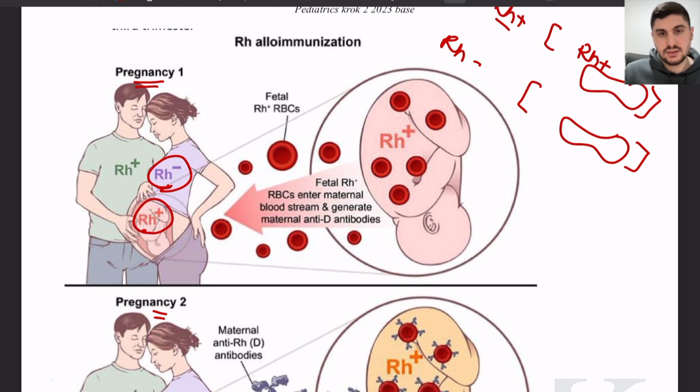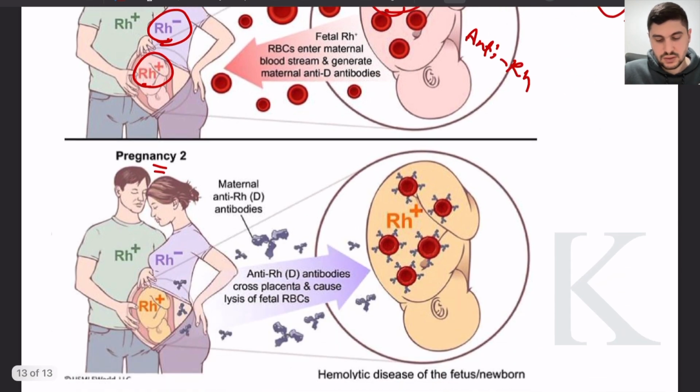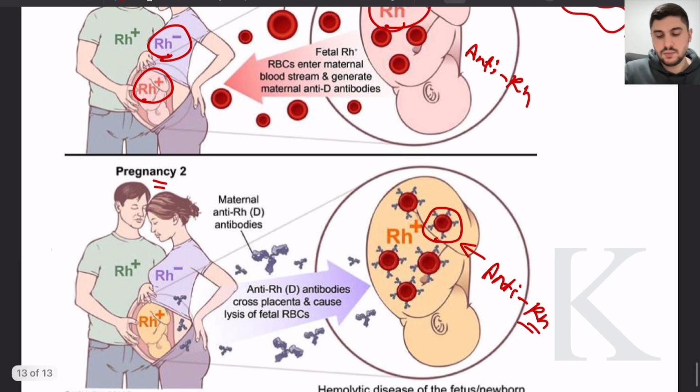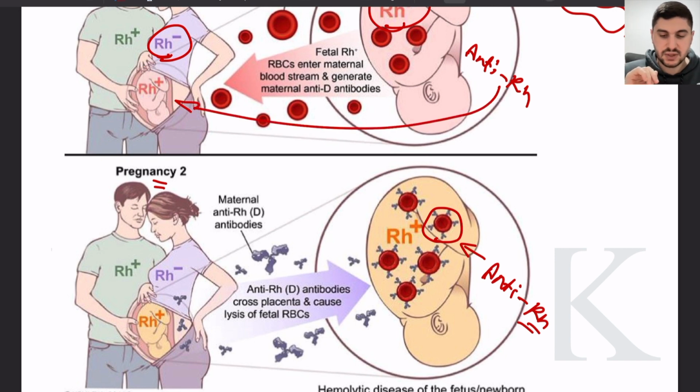the mother will develop Rh positive antibodies called anti-Rh. They look like this. This is after the first pregnancy, because these antibodies take time to develop. So the first baby, even though he is Rh positive, will not be attacked by these anti-Rh antibodies, but who will be attacked by them is the second baby.